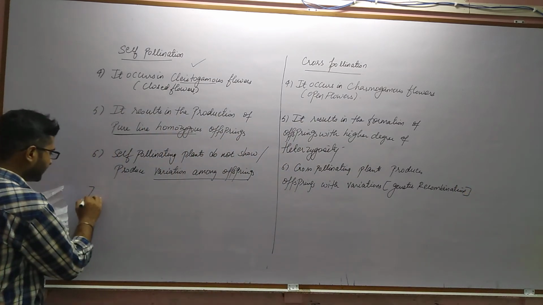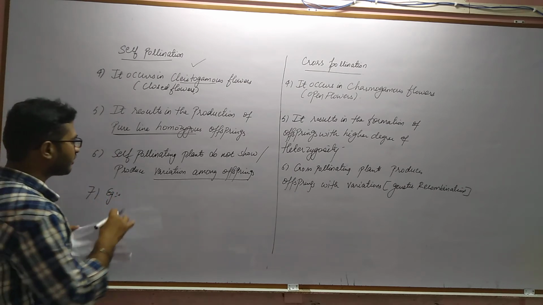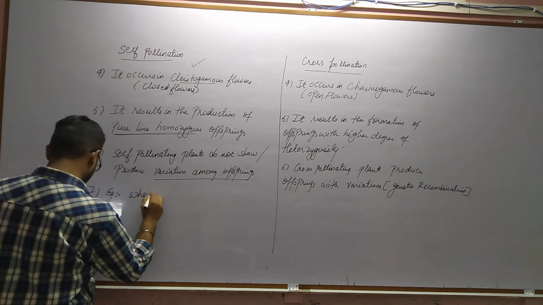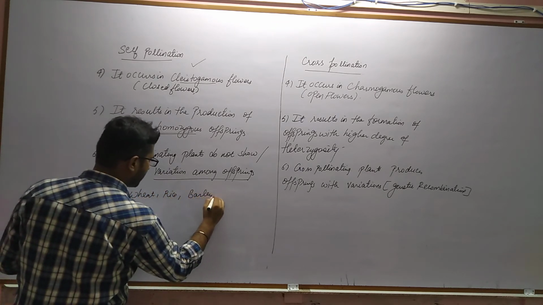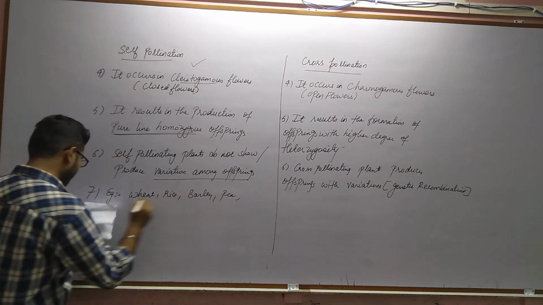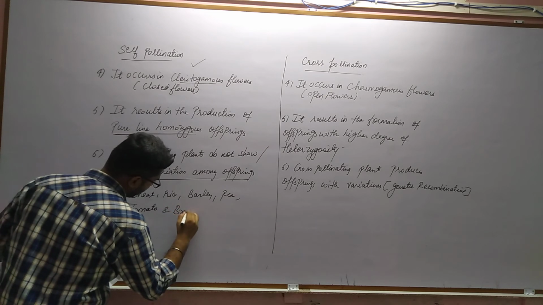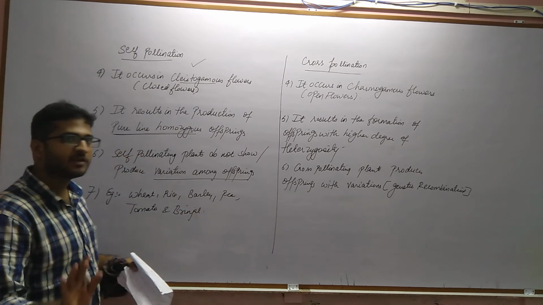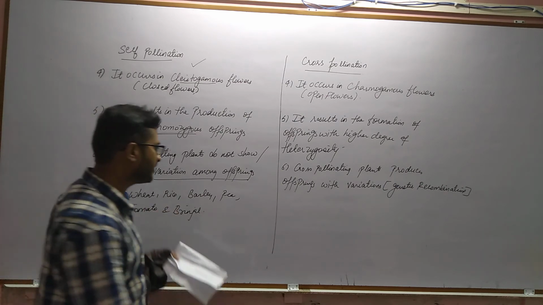And the last point is examples of self-pollinating plants, which include wheat, rice, barley, pea plant, tomato and brinjal. See, there can be many more examples, but these are the few I have listed from the reference. So wheat, rice, barley, pea, tomato as well as brinjal.